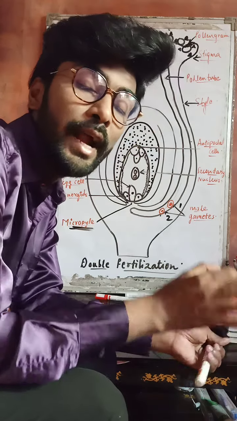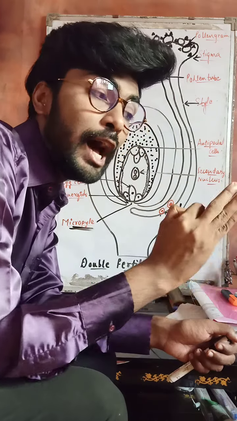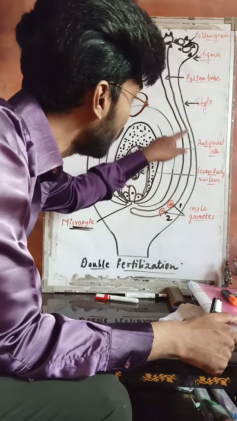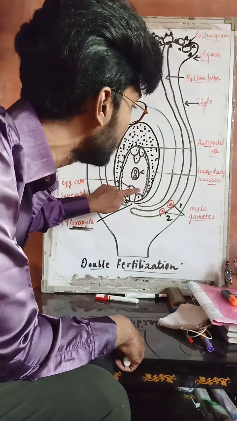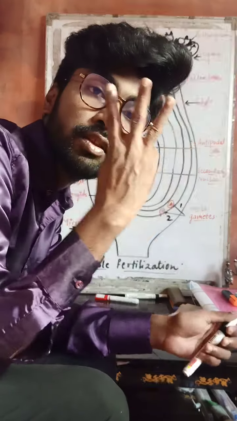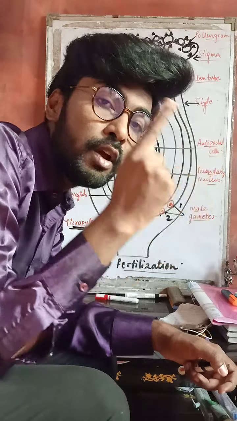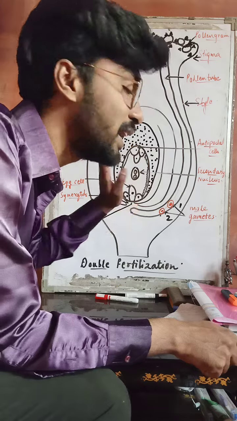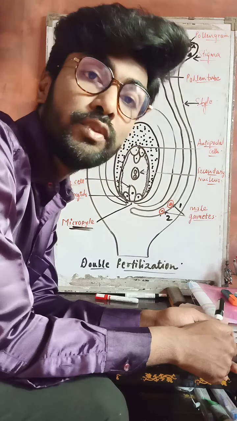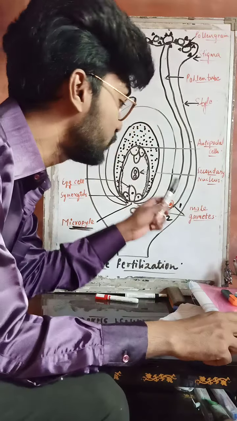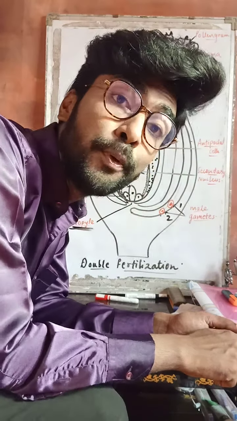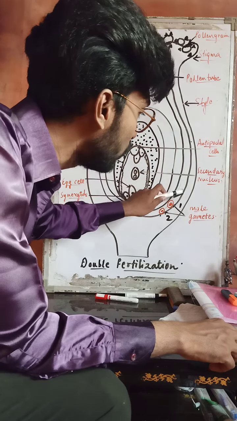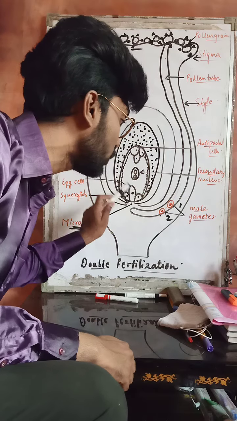Once the pollen tube is ready, its entry will take place towards the female gamete. This is your pollen tube carrying two male gametes, and it will enter towards the female gamete via three important passages. First, sometimes the pollen tube enters through the micropylar end. The entry of the pollen tube carrying the two male gametes through the micropyle is called porogamy. Pro is first and gamy is marriage.